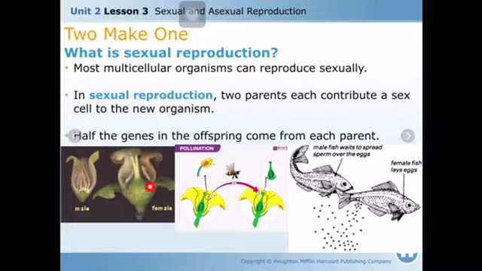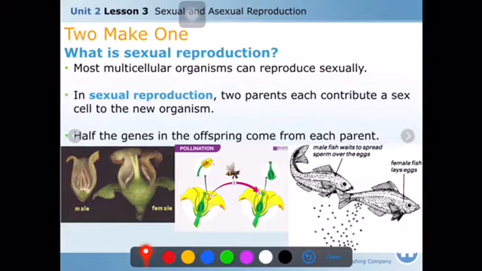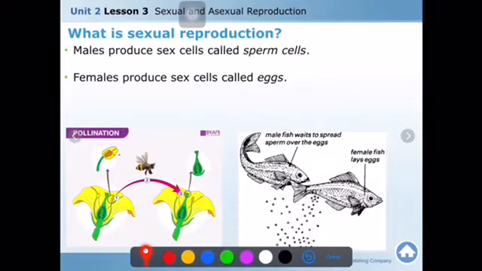Most organisms have genders, female and male, mother and father. They are called parents. Now, males produce sex cells called sperm cells. Females produce sex cells, germ cells, gametes, which we call eggs. Sex cells are produced by meiosis, as I explained in the previous lesson.